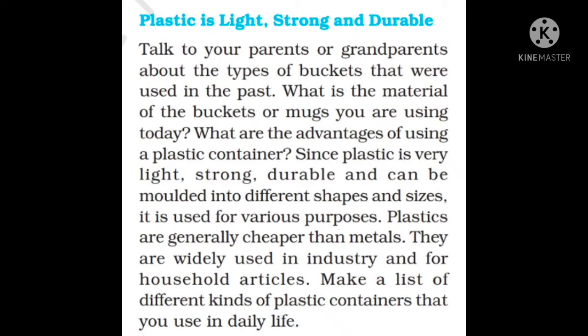So there are different types of things and different shapes. Even a spoon, or a big object like a bucket, various types of toys, many different things are available in plastics, in different shapes and sizes. Plastics are generally cheaper than metals. They are widely used in industries and for household articles. Many instruments in industries are made of plastics. Even in our house also we will see different types of plastics.